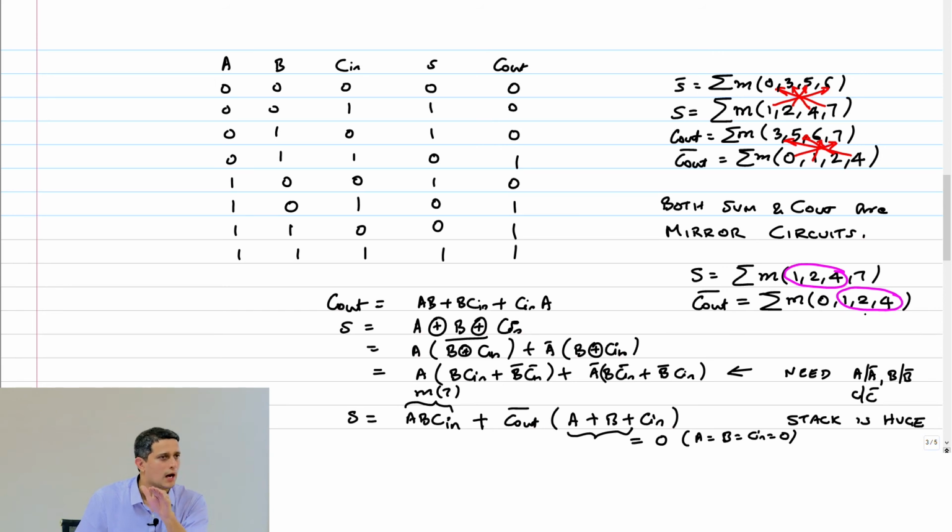But C out bar will give you the wrong answer for minterm 0. Right? So, I have to ensure, because C out bar equal to 1 when the minterm is 0. That is 0, 0, 0. I get a carry out bar of 1. But my sum should be 0. So, in that case, I have to kill the carry out bar. How do I kill the carry out bar? It is basically, I'll tell you what we are doing.